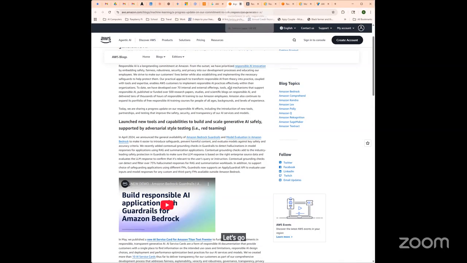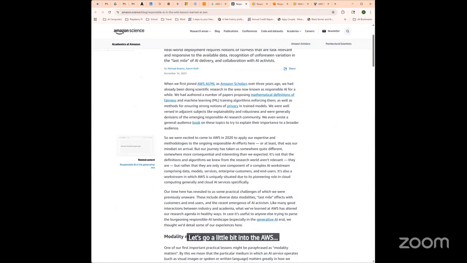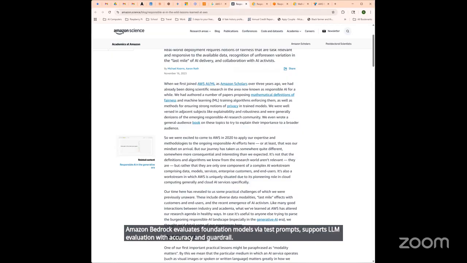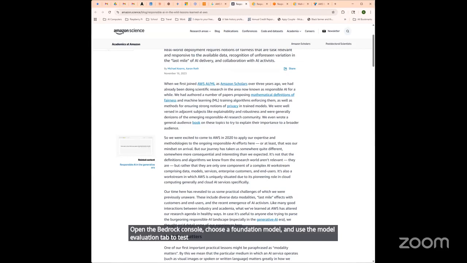Let's go a little bit into the AWS responsible AI tooling. There's a couple of tools that AWS has for responsible AI. Amazon Bedrock evaluates foundation models via test prompts, supports LLM evaluation with accuracy and guardrails, and proves useful for generative AI agent safety and tuning. Open the Bedrock console, choose a foundation model, and use the model evaluation tab to test prompt responses.